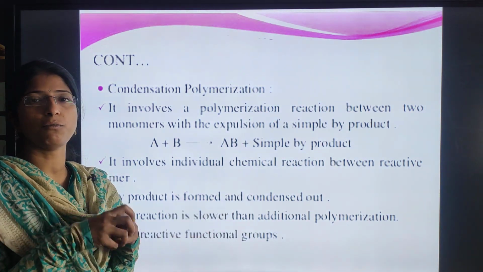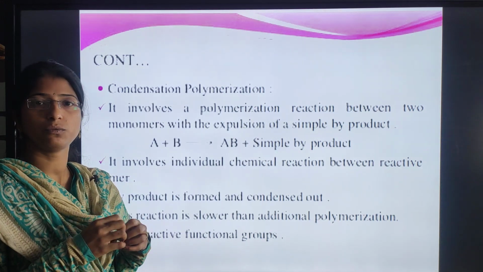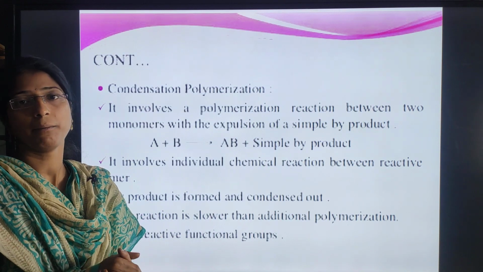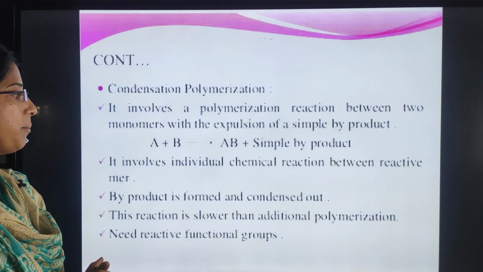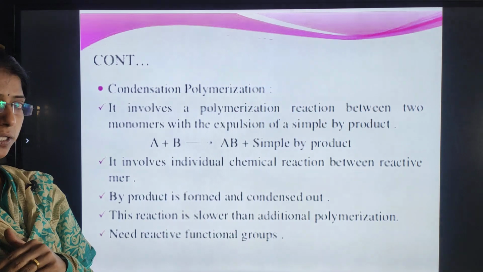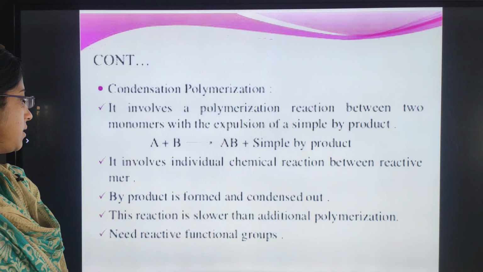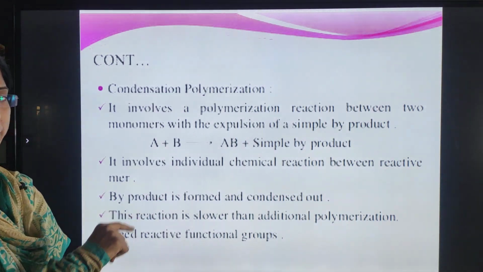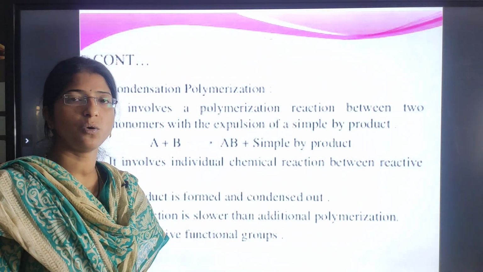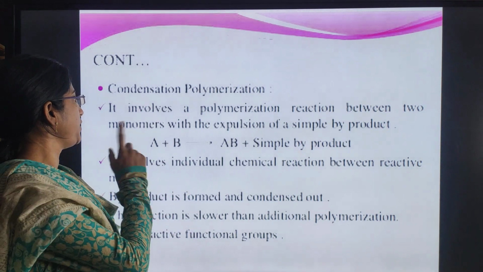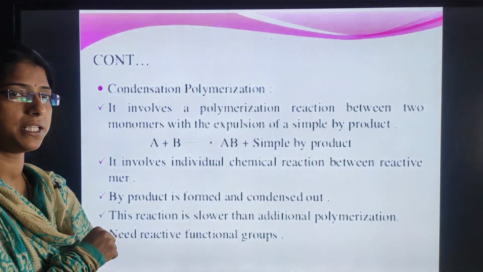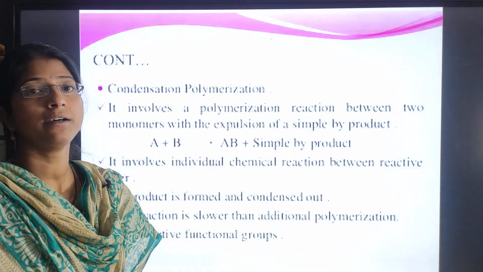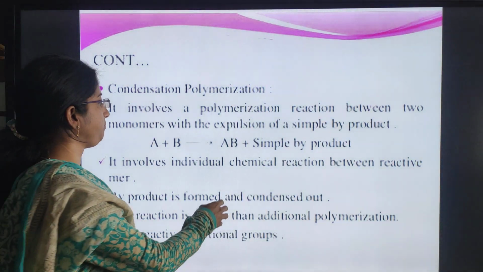By the combination of two monomers, we will get the polymer, and with that we will get some byproduct of it. That byproduct will be condensed out. The reaction takes place slowly when compared with the initial one, that is the addition polymerization. Is it clear? These are the two: condensation and addition polymerizations.